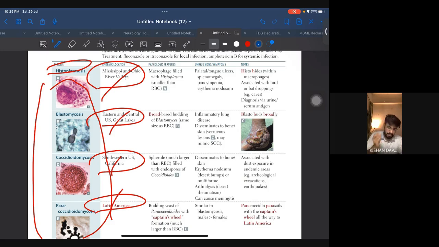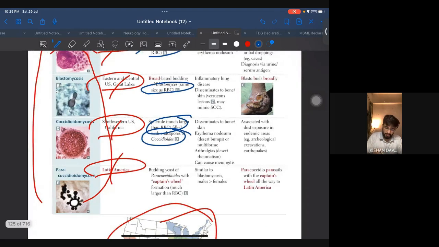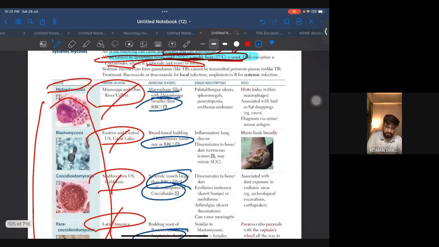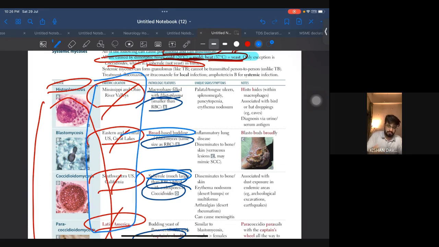Another thing: what will be the pathologic features? Macrophages filled with histoplasma, smaller than RBC. In blastomycosis, same as RBC. Coccidioidomycosis with endospores, much larger than RBC. And over here, that is the captain's wheel. This one word is very important. Another word: broad-based budding, spherule. These small words are very important. But the first thing is location. If you have figured out the location, you're good to go.